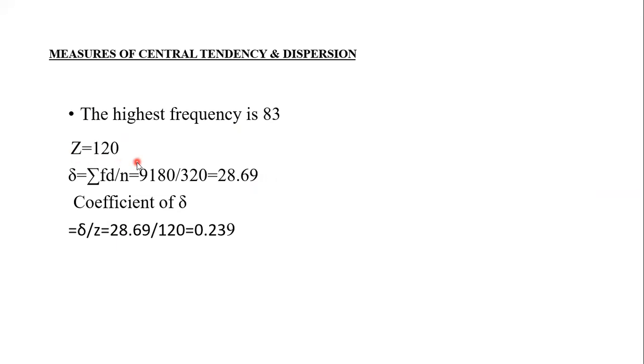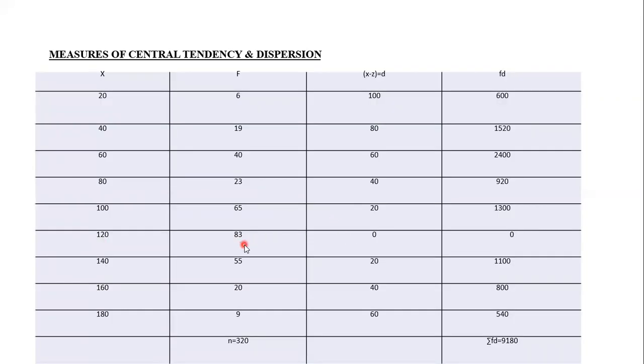Therefore, mode is 120. The highest number in the frequency series is 83, and against that, the number in the x value is 120. So 120 is the mode. So x as it is, what we have done in the previous sum.